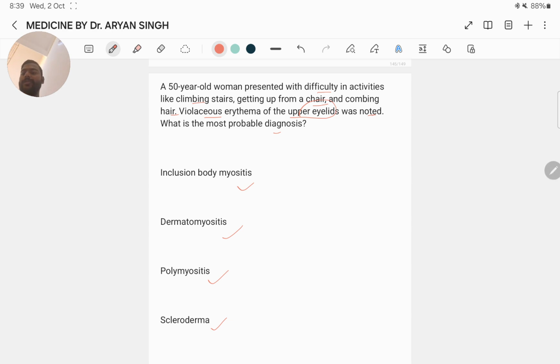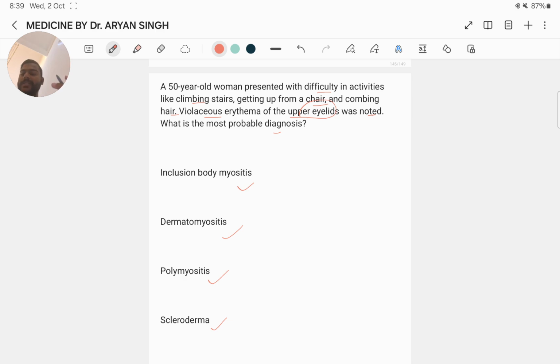Based on the symptoms described, the likely diagnosis is dermatomyositis, because dermatomyositis is an inflammatory myopathy that causes muscle weakness as well as skin involvement. It affects both children and adults, with a higher prevalence in middle-aged people.